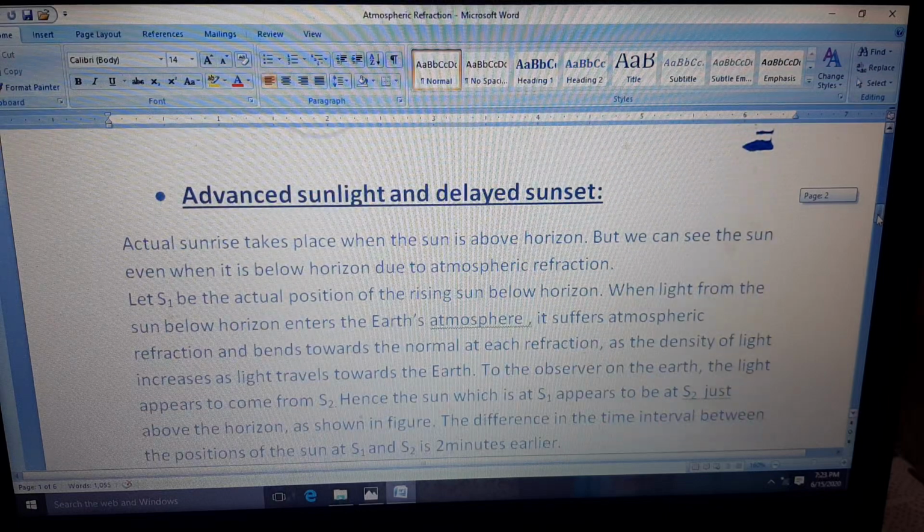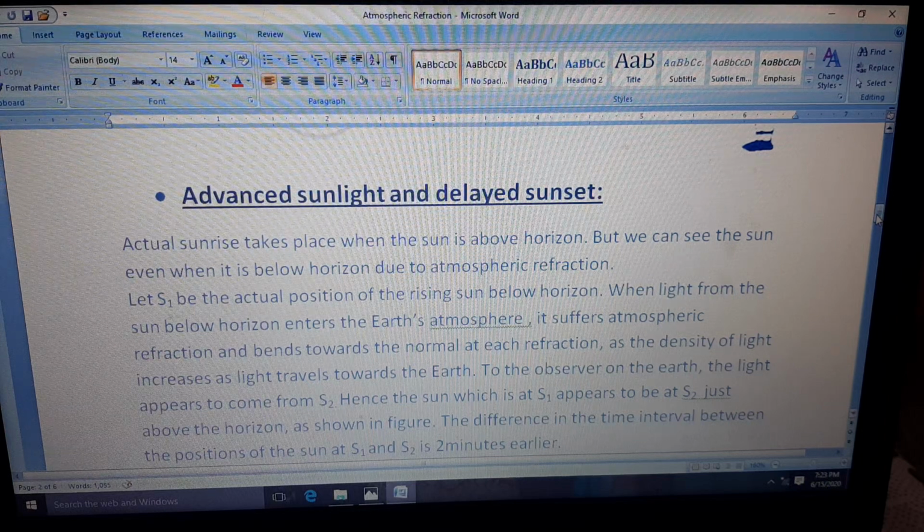Then your next topic is advanced sunrise and delayed sunset. Now, why does this happen? Actually, the sun appears 2 minutes before it rises, and it is visible 2 minutes longer after it sets. Okay, so why does this happen?